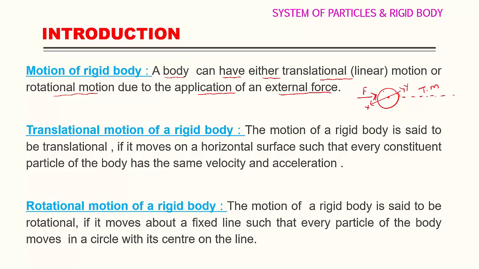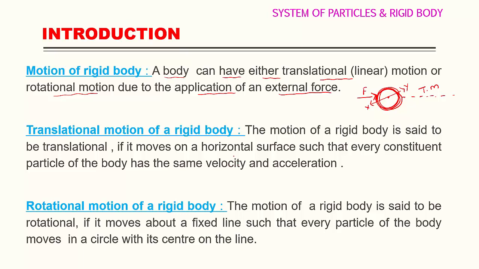This ring does not change its position from one point to another point. Instead, it starts to rotate like this. So that gives a rotational motion. So that's why a rigid body has two types of motion, translational motion and rotational motion. We can study translational motion and rotational motion one by one in detail.